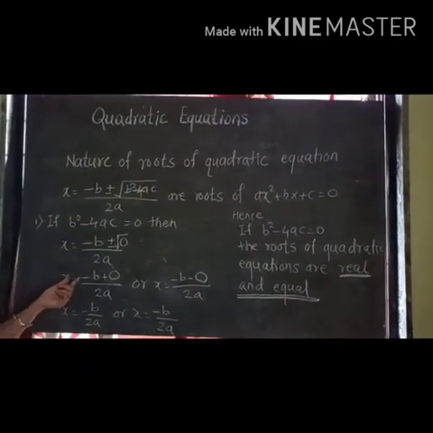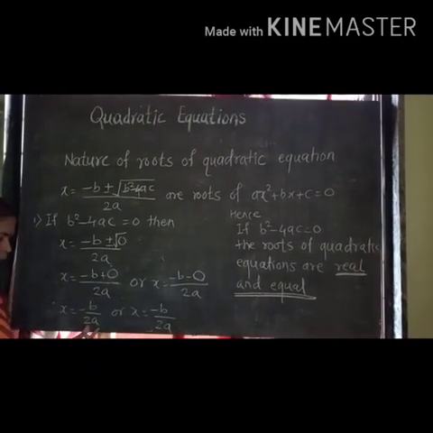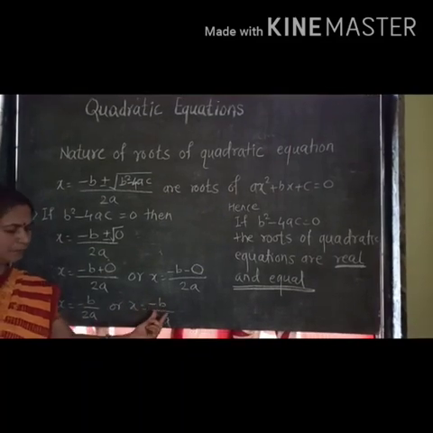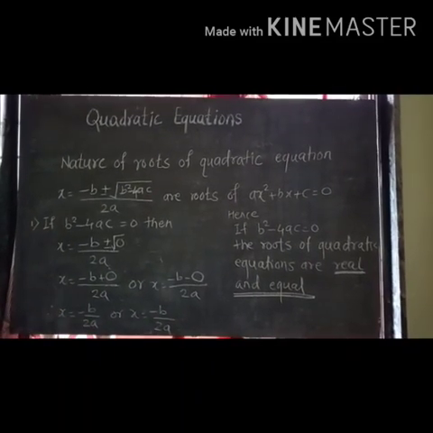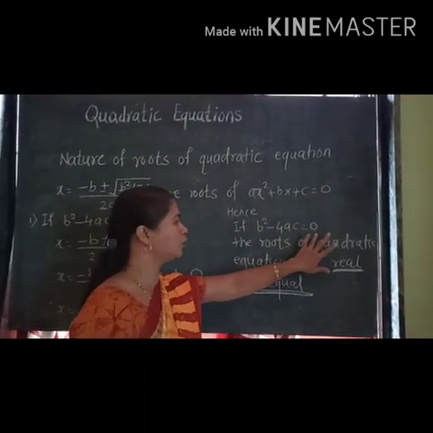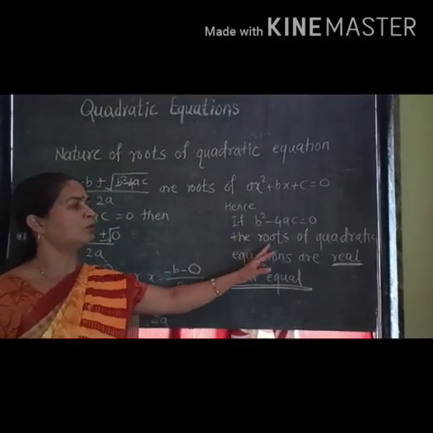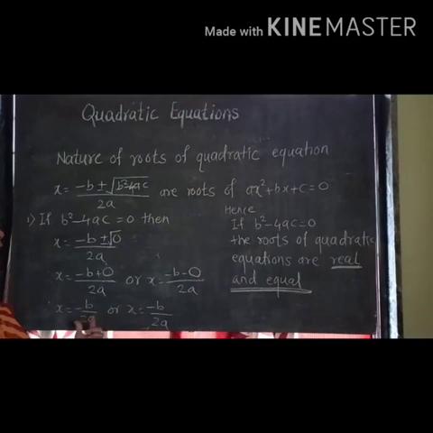So we are left with the same values, x is equal to minus b upon 2a or x is equal to minus b upon 2a. We know that a, b and c are real numbers. Hence, if b square minus 4ac equal to 0, the roots of quadratic equations are real and equal.